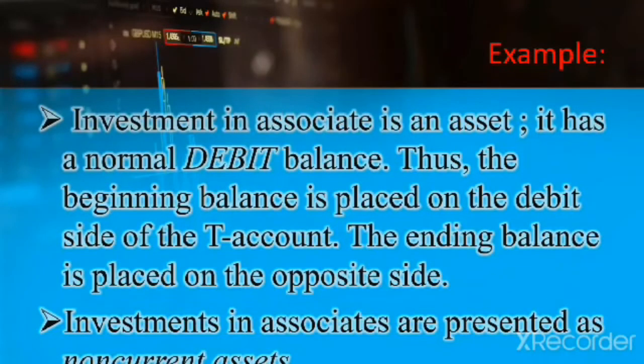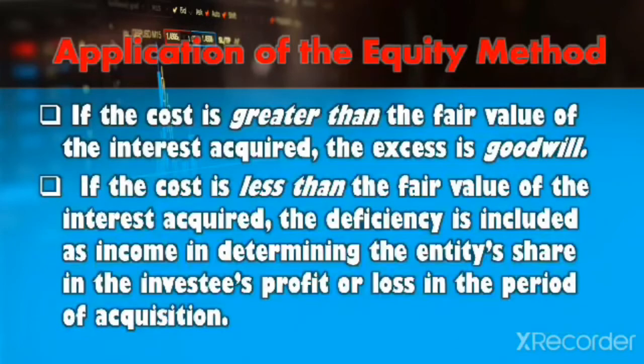Investment in associate is an asset. It has a normal debit balance. The beginning balance is placed on the debit side of the T account. The ending balance is placed on the opposite side. Investments in associates are presented as non-current assets.